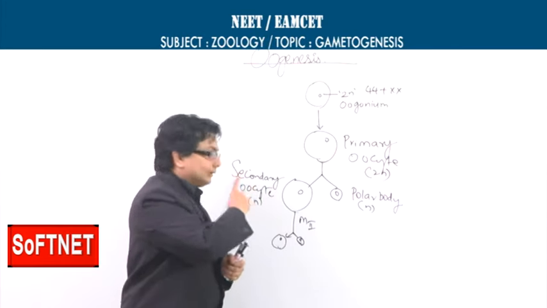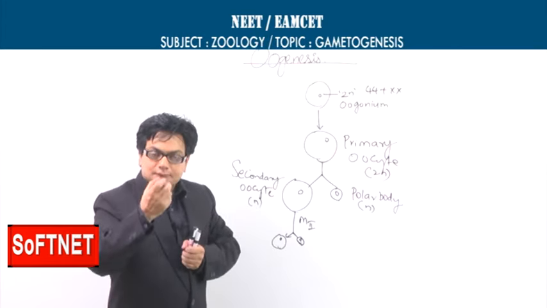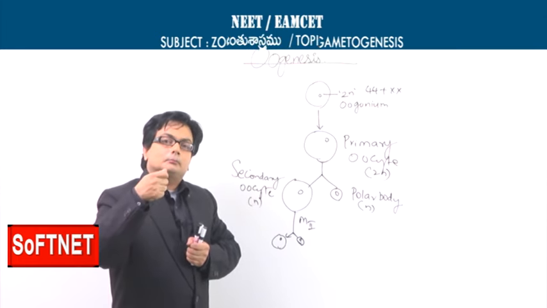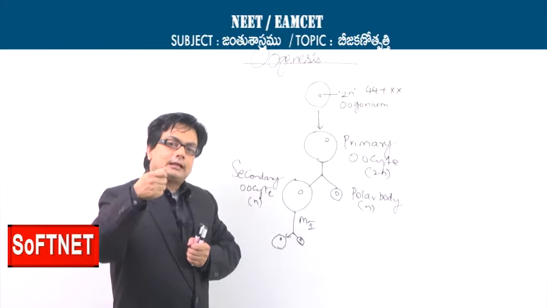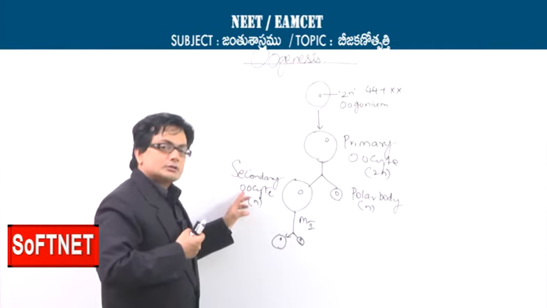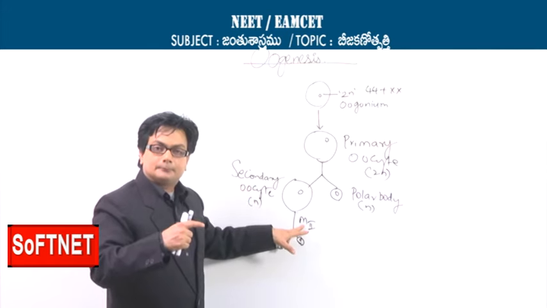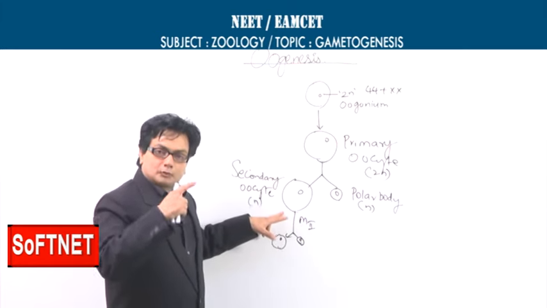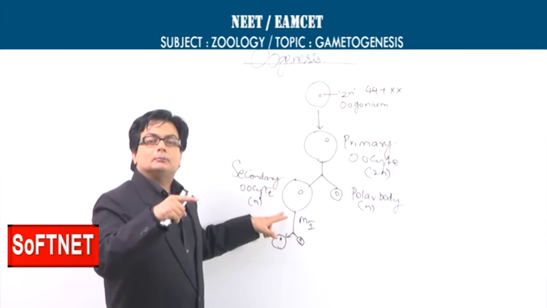Similarly, the secondary oocyte, once it is formed and enters maturation division 2, will complete the prophase 2 and also the metaphase 2.